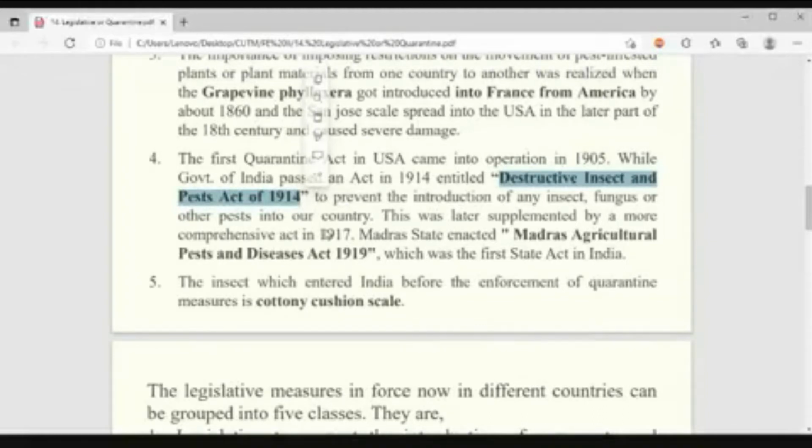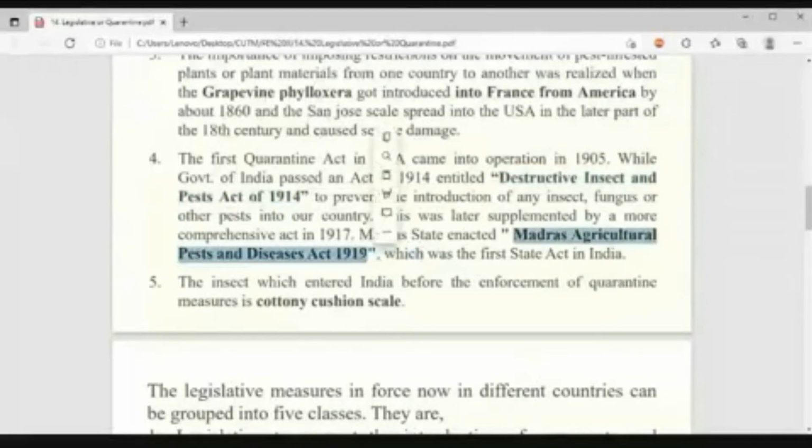Similarly, one more thing is there: the first Indian State Quarantine Act. The first Indian legislation is the DIPA Act. And in India, the State Legislation Act is which one? The Madras Agricultural Pest and Diseases Act. For the first time in the state, a regulatory act has been provisioned, during 1919. It is very, very important.